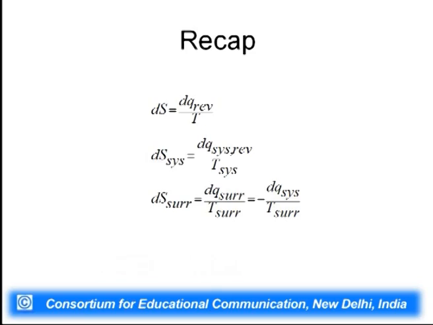We know how to calculate entropy change in a system, and we also know how to calculate entropy change for a surrounding, and the sum of this delta S system plus delta S surrounding is going to give you total change in entropy during a particular process.